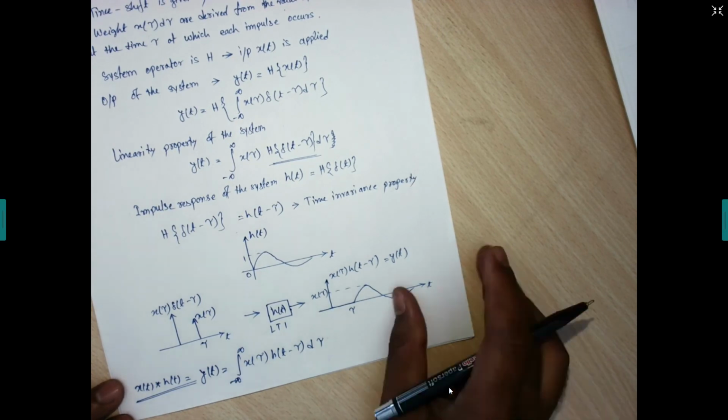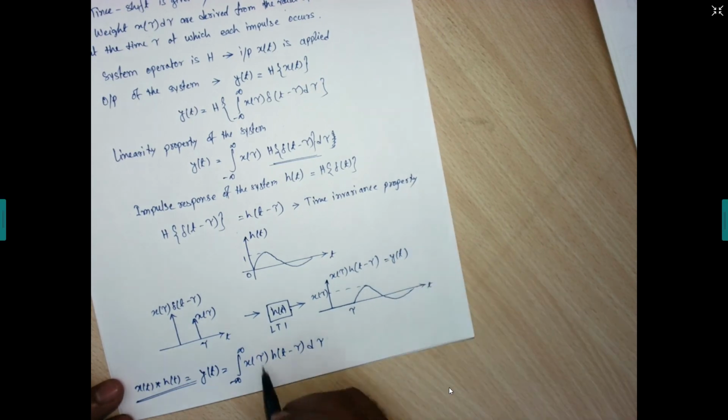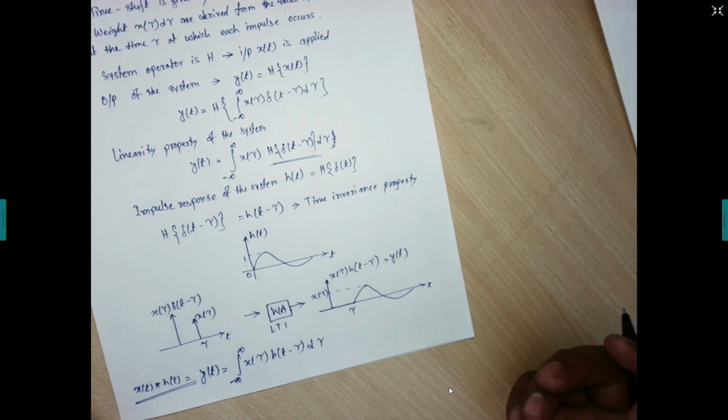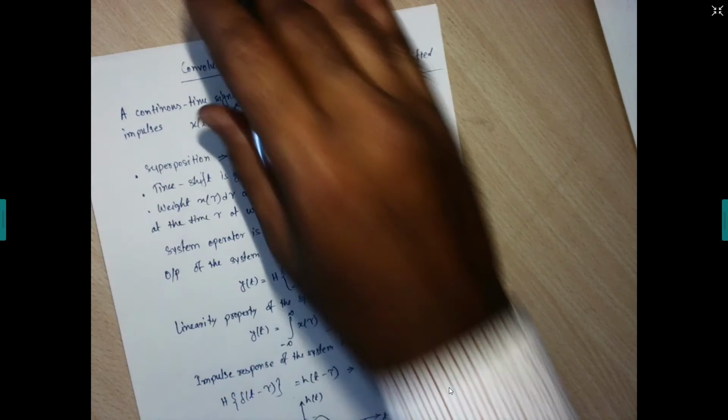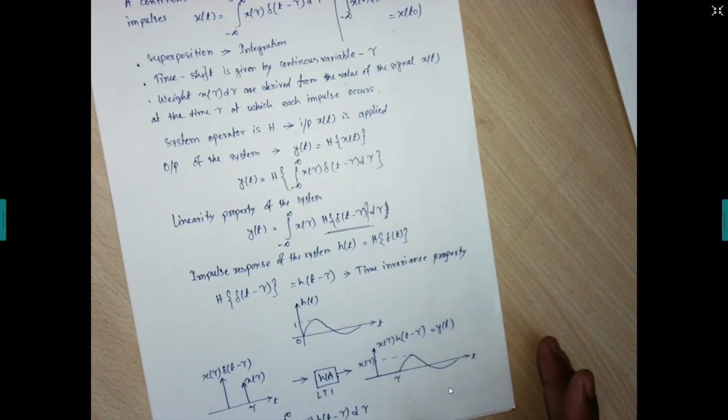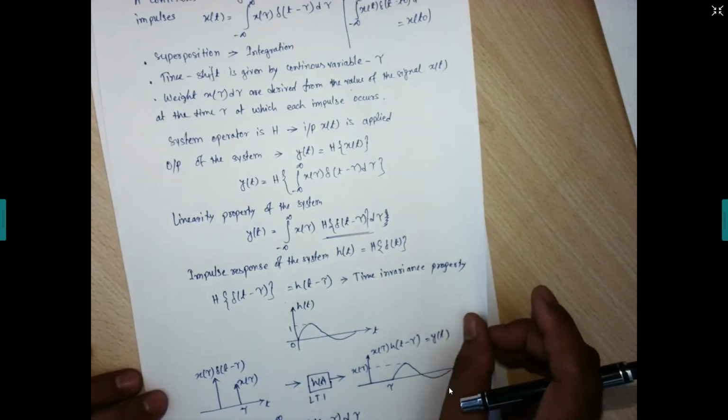Okay, so let us do a problem. Here also we will represent x tau h of t minus tau as an intermediate signal, and we are going to reflect and time shift, then we are going to solve the problem. Same thing, previously that was summation, now it becomes integration. Clear? Let us start with the problem, so that it will be more clear.